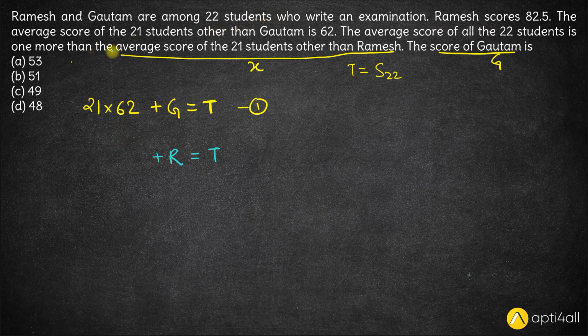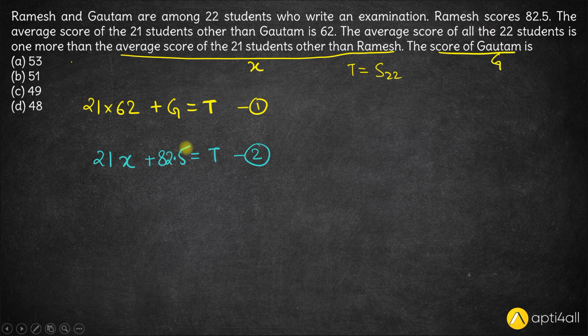Now the average score of 21 students other than Ramesh is X. So the score of these students except Ramesh will be 21 into X, and the total score will be 21 into X plus the score of Ramesh. This is the total score of students other than Ramesh, and if you add Ramesh's score, you'll get the total score of all the students. Now we know Ramesh's score is 82.5, so we can write this as 82.5 here.